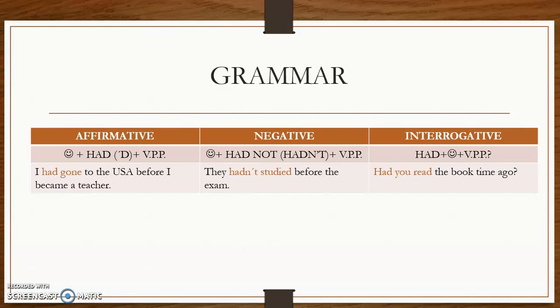Remember that in your exercise 5 in your worksheet, I need you to complete the chart. You are going to complete the chart with the uses that you are going to give for every single one of the past tenses, and you are going to use the formulas as well. I want you to have the formulas there in your worksheet. So please complete it. If you have any question, remember that we are going to solve them next Friday.